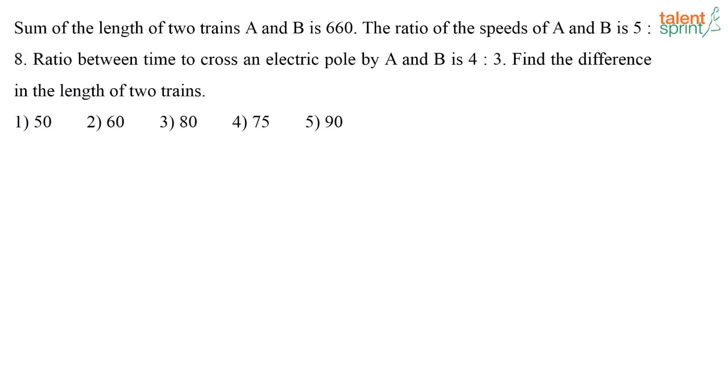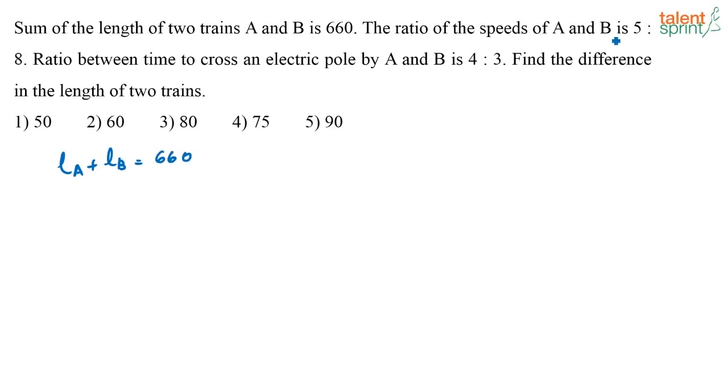Next, the sum of the lengths of two trains A and B is 660. The ratio of the speeds of A and B is 5:8. The ratio between the times to cross an electric pole by A and B is 4:3. Find the difference in the lengths of the two trains. Okay, so let us solve this. The sum of lengths of two trains A and B is 660. So length of train A plus length of train B is equal to 660.